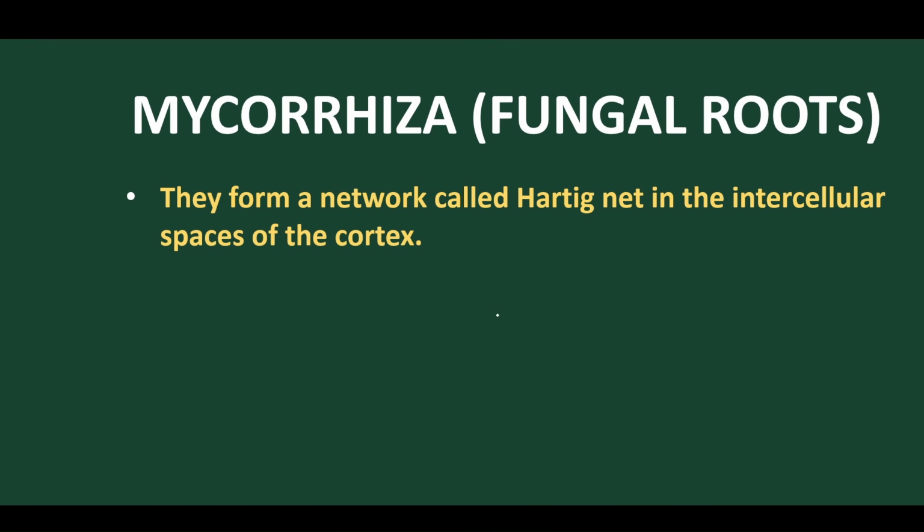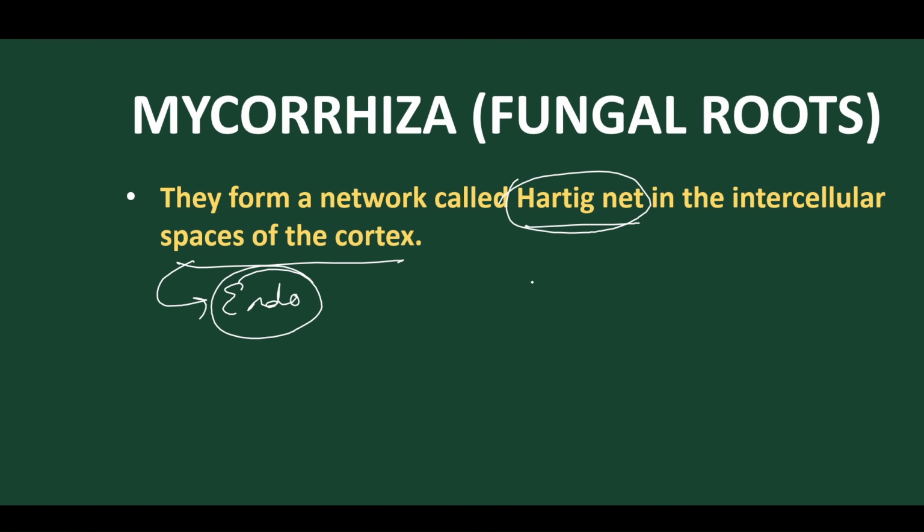So they form a network called Hartig net in the intercellular space of the cortex. This condition is found in endo. In endomycorrhizal root, we find a net-like structure, the Hartig net, in the intercellular space of the cortex. Suppose this is the main root, and this is the epidermis or epiblema, and here we find the cortex.